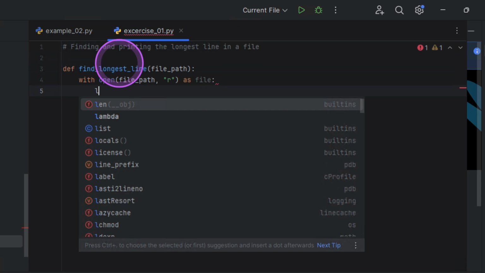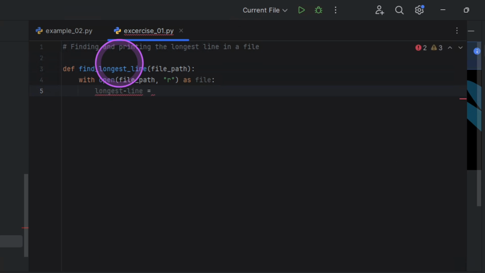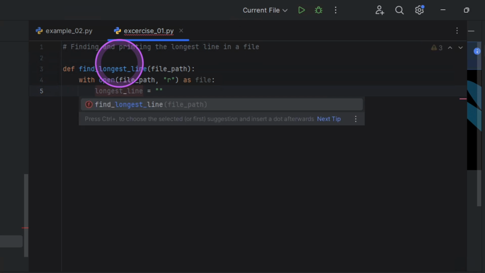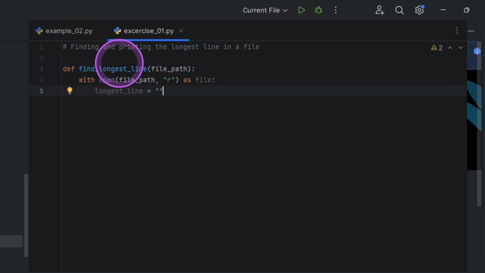Then I give a variable called longest_line. For now, it's just going to be empty because we're going to populate that. Sorry, I needed to use an underscore here. Okay. So what value do we give to longest_line? How do we find the longest line?